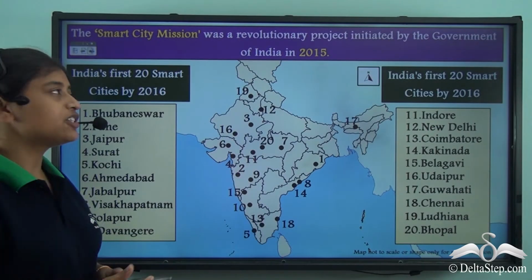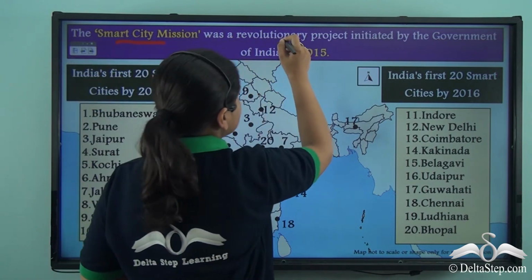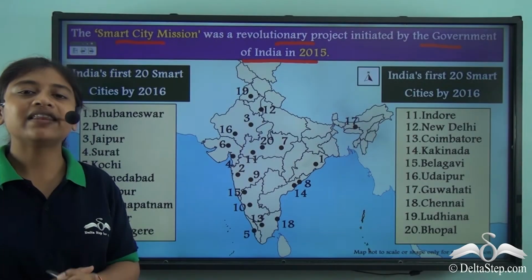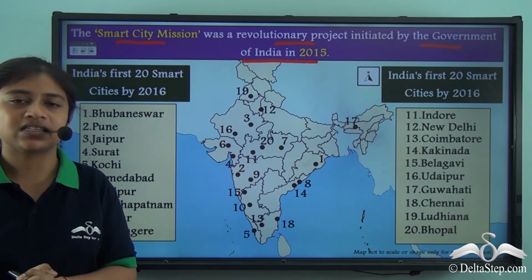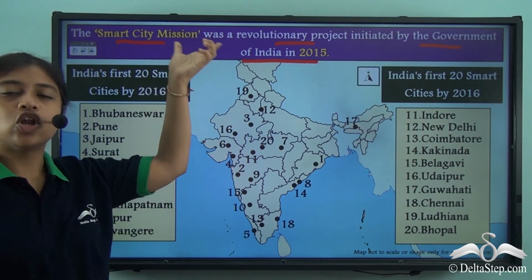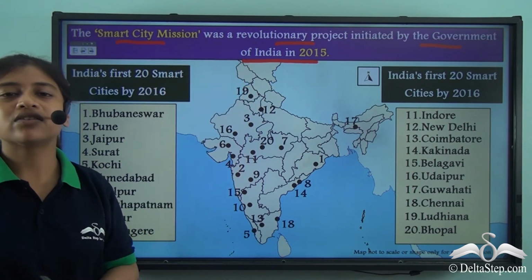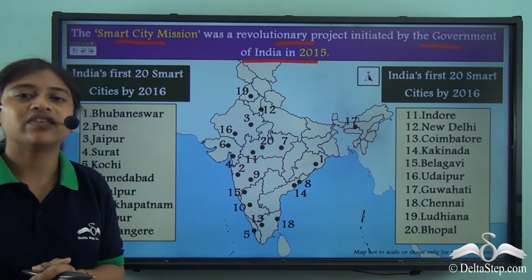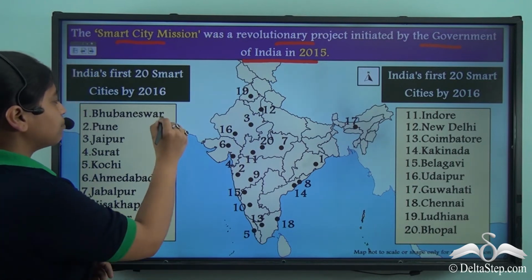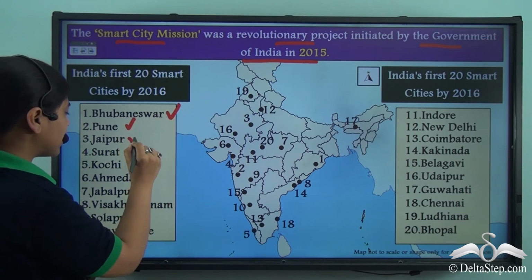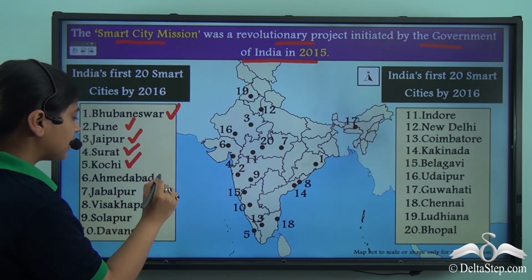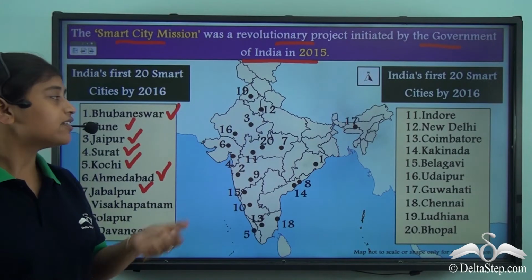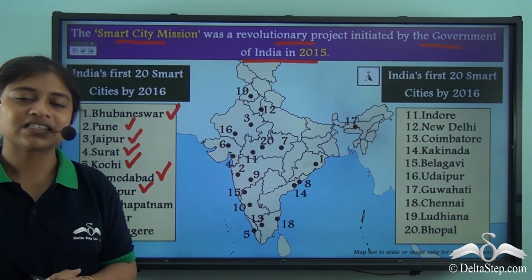The Smart City Mission was a revolutionary project initiated by the Government of India in 2015, where they aimed at developing 100 smart cities. Right after the mission was launched in 2015, by 2016, the Government of India was able to point out the top 20 smart cities of India. And these included Bhubaneswar, Pune, Jaipur, Surat, Kochi, Ahmedabad, Jabalpur, and many more. Bhubaneswar even today tops the list as the smart city of India.